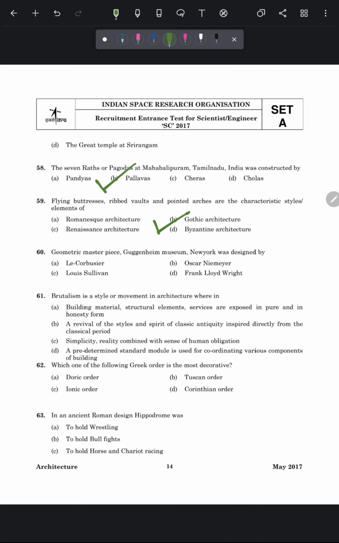Next question is, the geometric masterpiece Guggenheim Museum, New York was designed by. So this is a very famous building and it was designed by Frank Lloyd Wright. And some other famous buildings of Frank Lloyd Wright are Falling Water and Unity Temple.